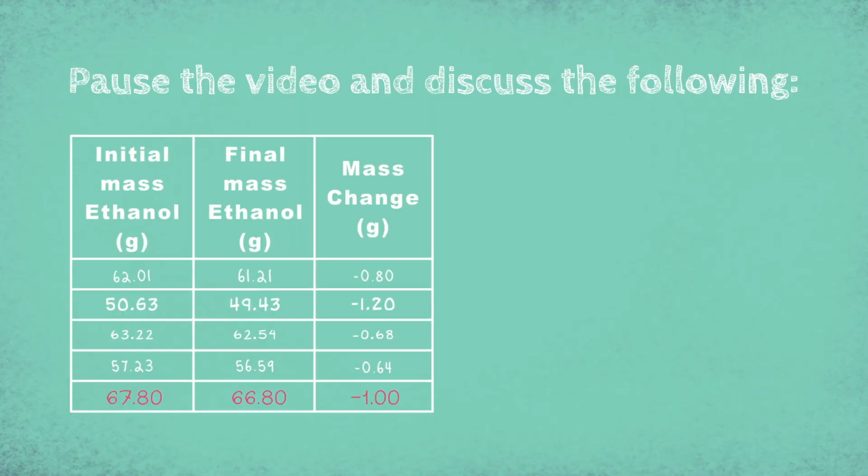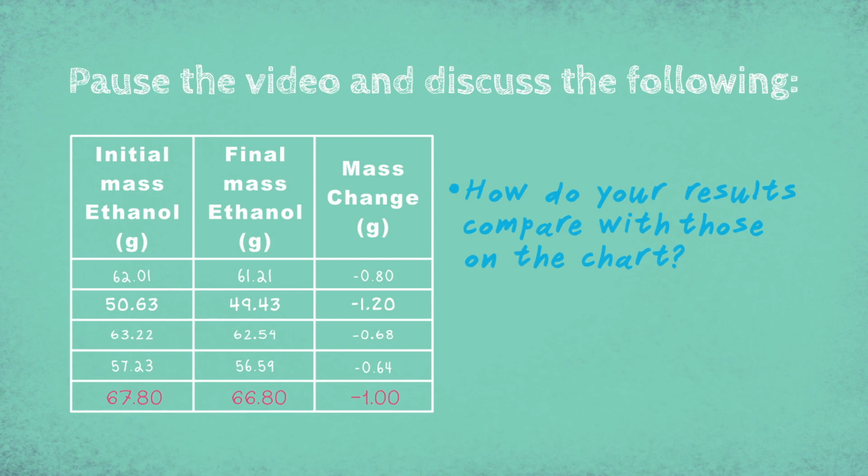We had some mass changes, and you can compare them to the mass changes from another class. How do your results compare with those on the chart? Is there a pattern? Pause the video and discuss.